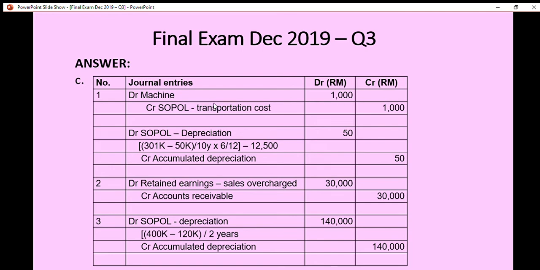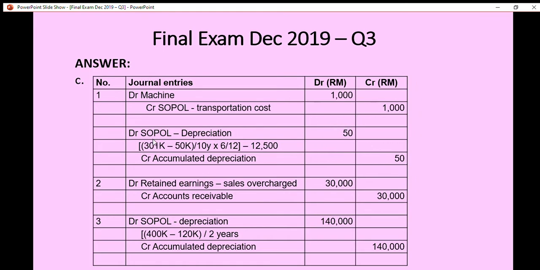And then we need to record the additional depreciation. Since RM 1,000 has been added into the machine account, we need to calculate the additional depreciation expense during the current period. So we have to debit SOPOL depreciation. So how do we calculate the additional depreciation amount?